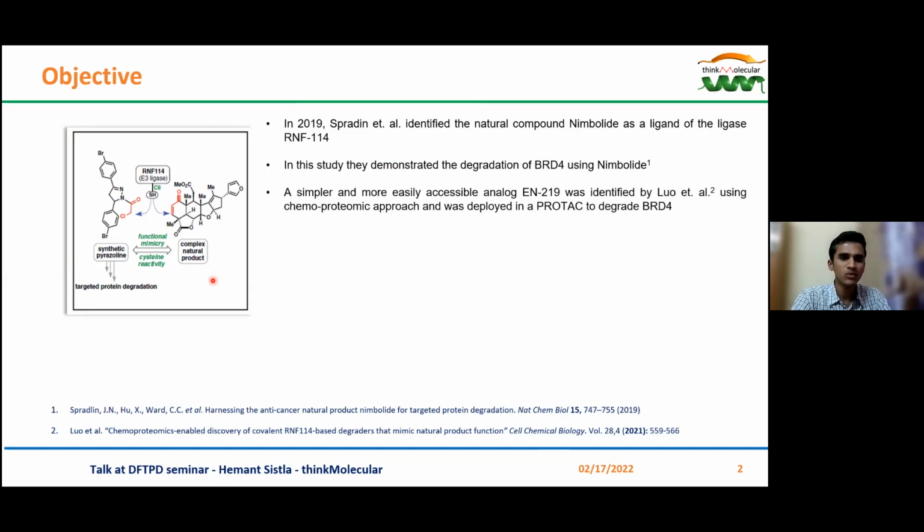Now in 2021, Luo et al. from the same group identified an analog of nimbolide, EN219, using a chemoproteomic approach, and this was also deployed in a PROTAC to target the same protein. This is the structure of the PROTAC developed by Luo et al. This is the EN219, which binds to the E3 ligase, and this is the warhead of the PROTAC, which binds to the target. For the rest of my presentation, I'll be referring to this PROTAC as compound 1.